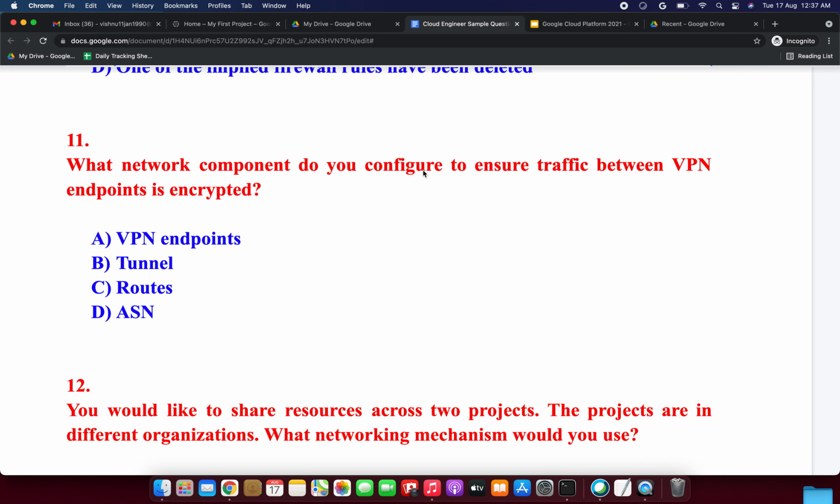Then next question, what network component do you configure to ensure traffic between VPN endpoints is encrypted? Option A, VPN endpoints. Option B, tunnel. Option C, routes. Option D, autonomous system numbers. So what could be the correct answer? Tunnels, it is the correct answer. Tunnels are specified when creating a VPN and the process includes configuring encryption parameters such as the IKE version. So the tunnel, it's the correct answer.